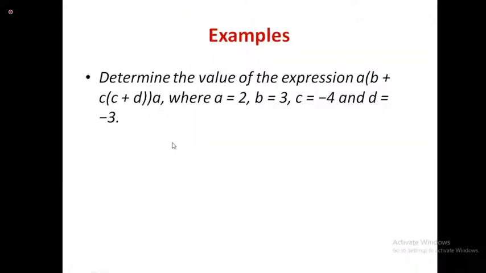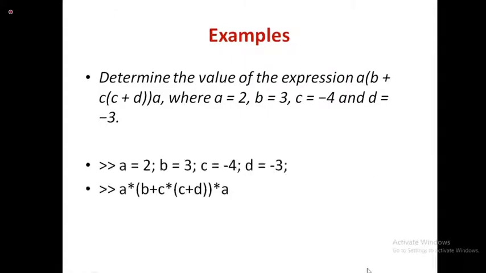Determine the value of the expression a into b plus c into c plus d into a, for a equal to 2, b equal to 3, c equal to -4 and d equal to -3. So how do I write this in MATLAB?